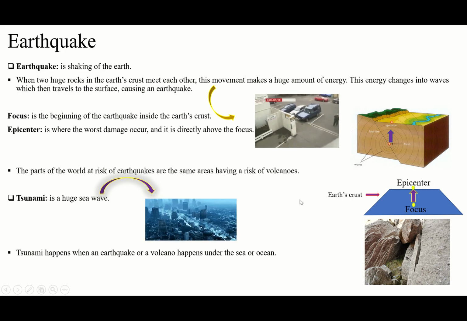But how does it happen? That's important. How does an earthquake happen? When two huge rocks in the earth's crust meet each other. Guys, here all is earth's crust, not just the surface. All of them will be the earth's crust. It means we have removed the mantle, outer core, and inner core. It's only earth's crust. So it means earthquake is going to happen in the earth's crust, the first layer of the earth, not mantle, not outer core, not inner core.